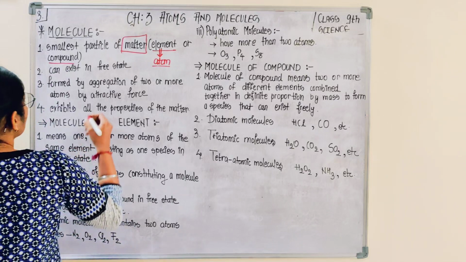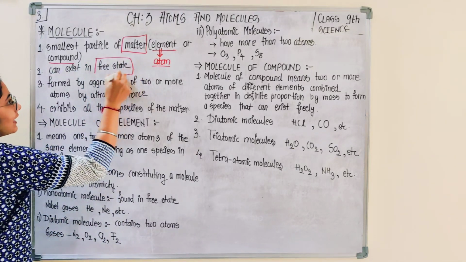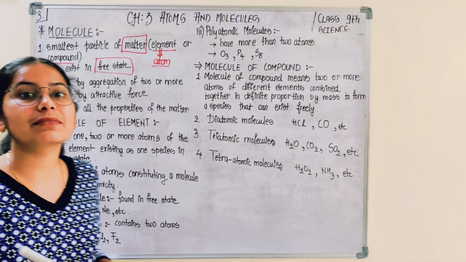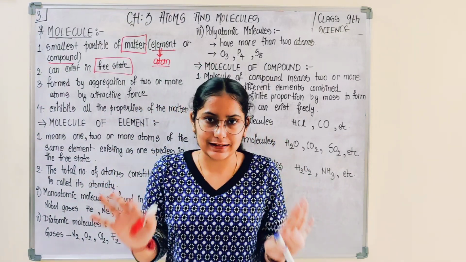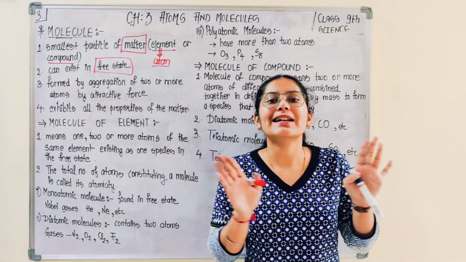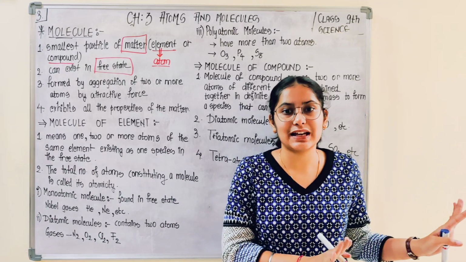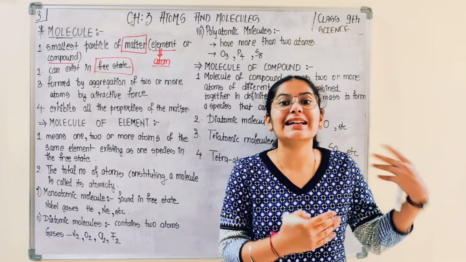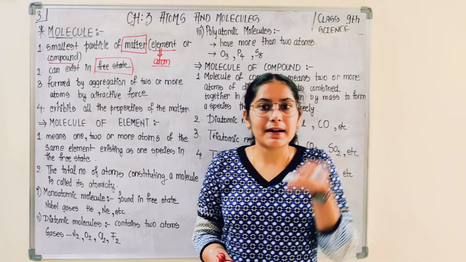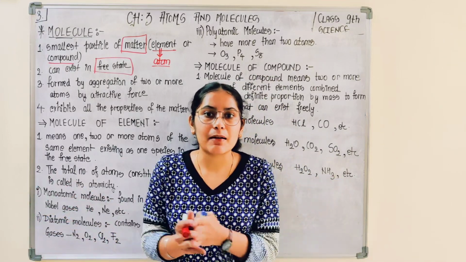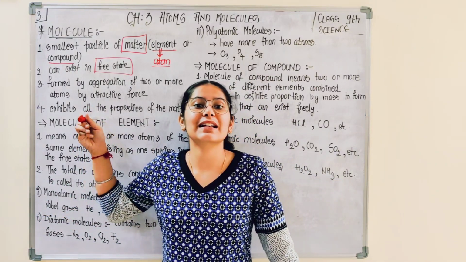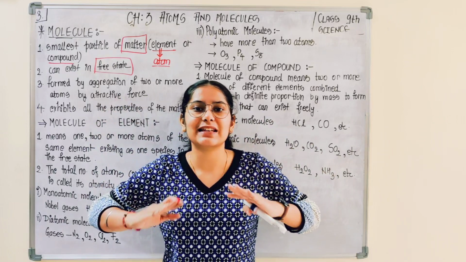This molecule can exist in free state. So if you recall, most atoms of elements do not exist in free state, do not exist independently. They were dependent on other atoms. They combine to form molecules and ions, which is a stable state.